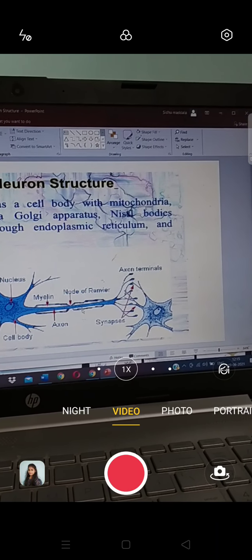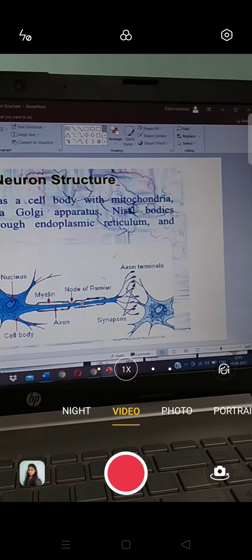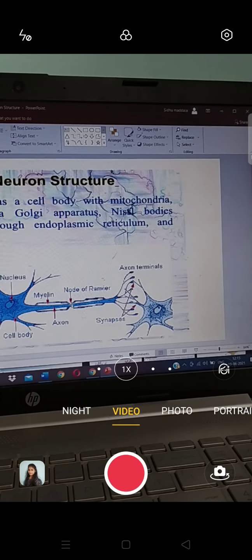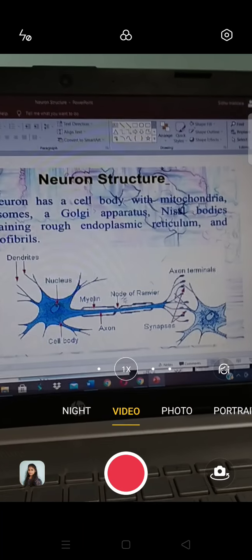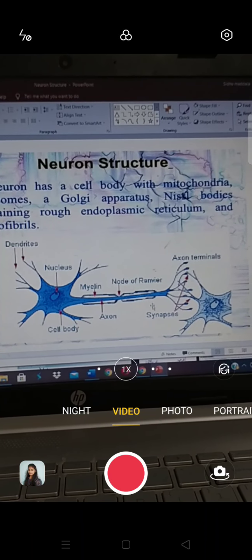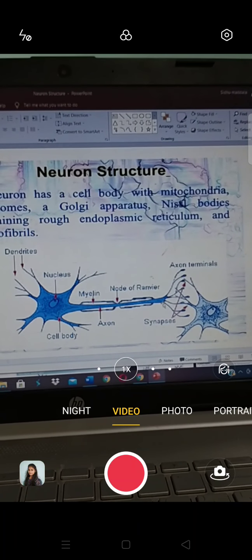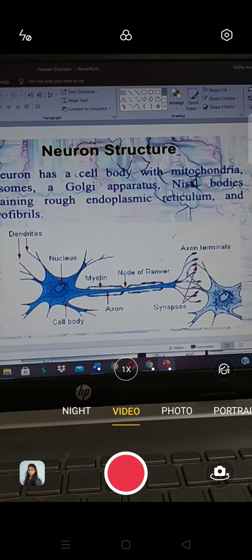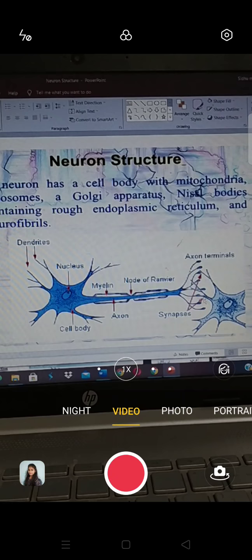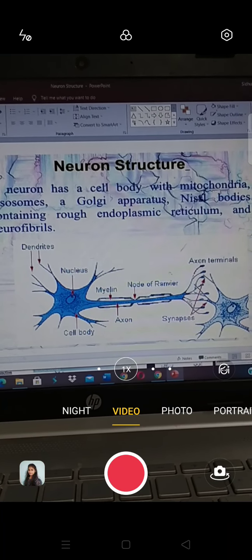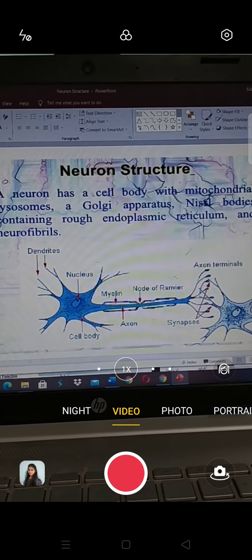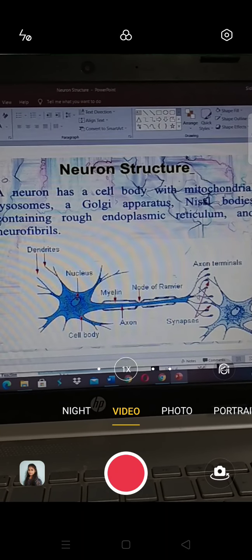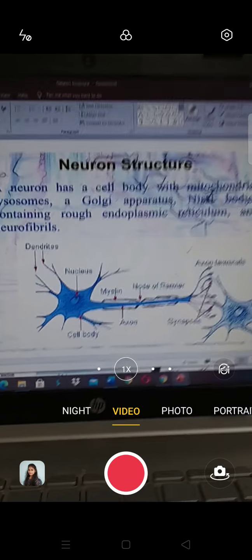They are not continuous; these are the intervals, known as nodes of Ranvier. The junction present between two neurons is known as the synapse. These are the teledendrites, these are the protodendrites. In between these there is a gap, that is the synapse.